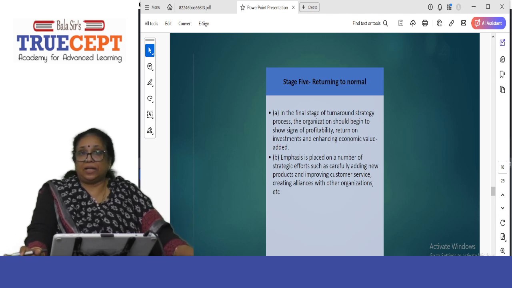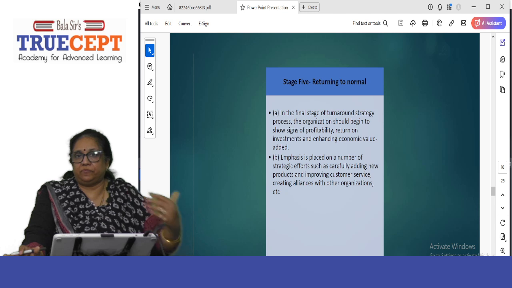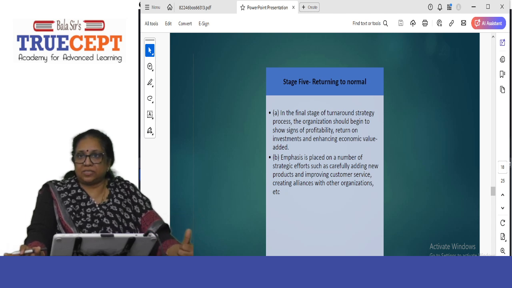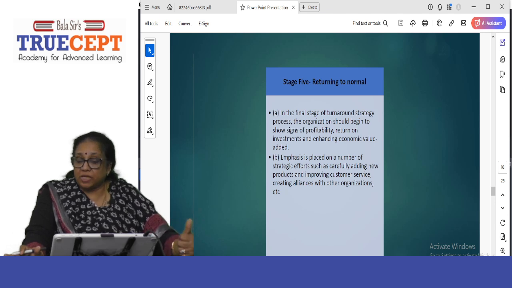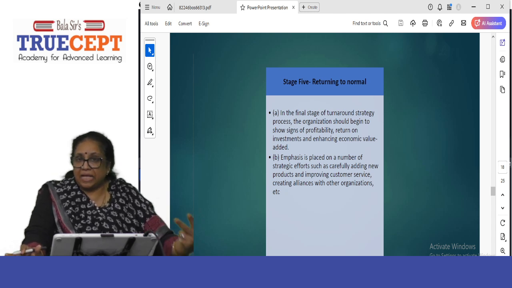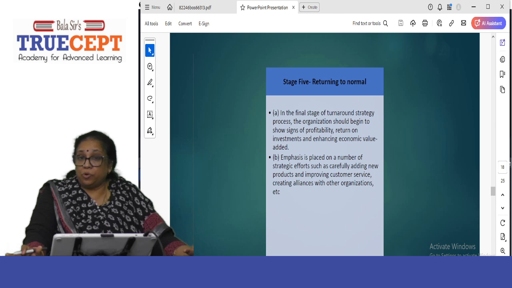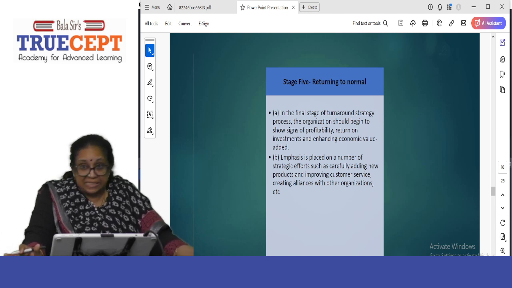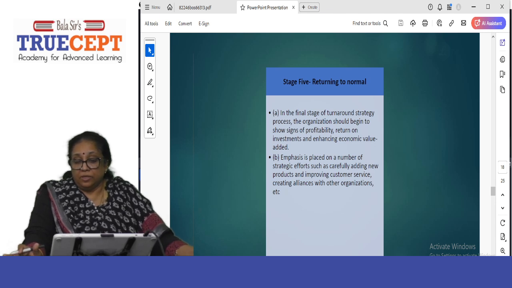Emphasis is placed on a number of strategic efforts, such as carefully adding new products. See, we have even gone one step further, adding new products to suit the changing tastes and preferences of the consumers, improving the customer service. Customer is king. Creating alliances, maybe forming strategic alliances with someone who has better research and development facilities, with other organizations, etc. So this is stage 5.